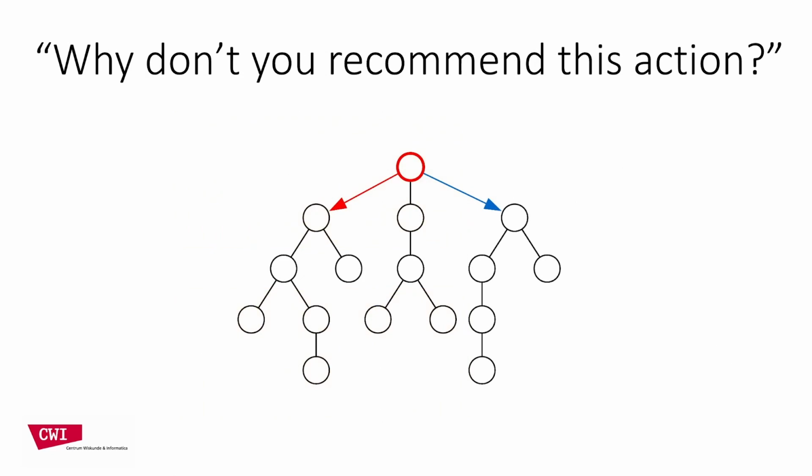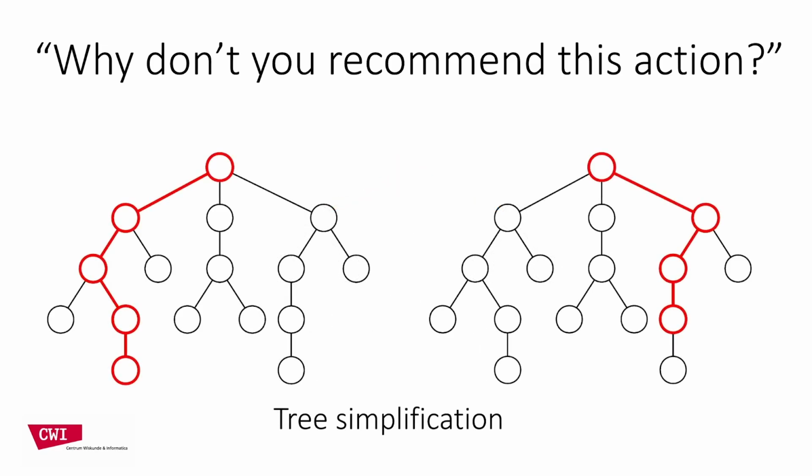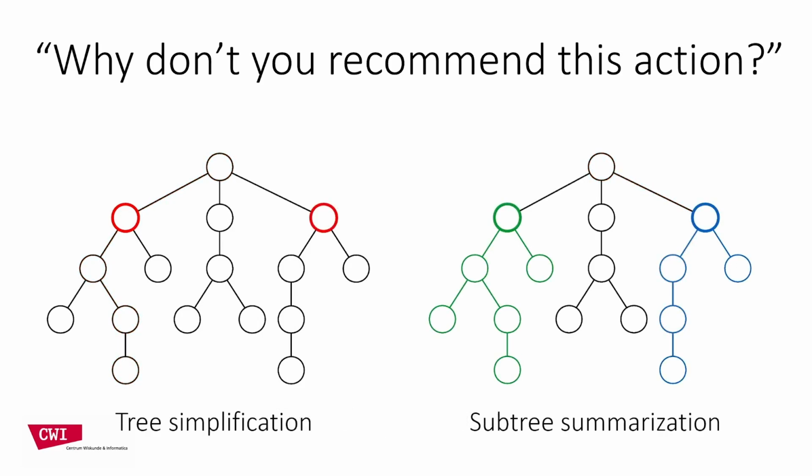For the question, why not this alternative action now, if the user thinks the blue action should be better than the red one, we can again show the most likely near future in detail, now comparing the principal variations through both contrasted actions. And we can again show the expectations for the distant future by summarizing two subtrees, now the ones under the two contrasted actions.